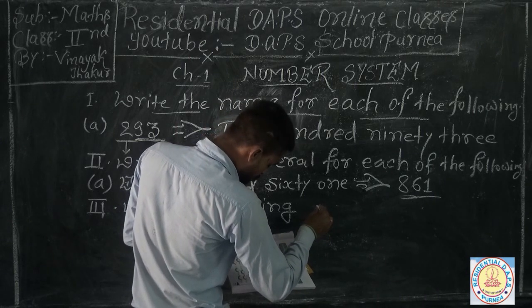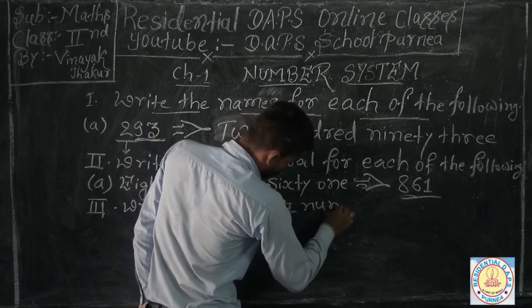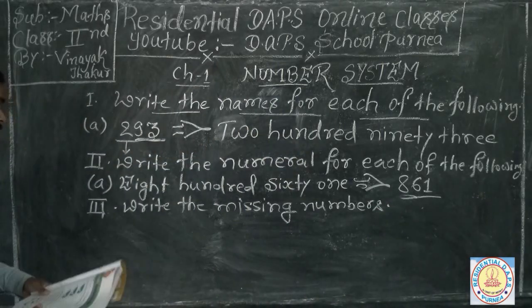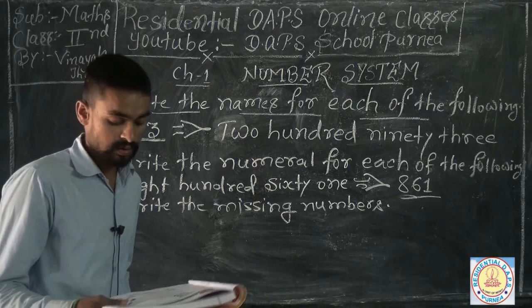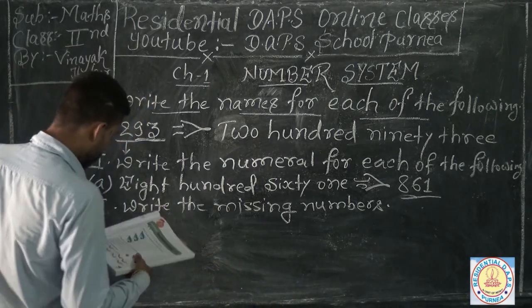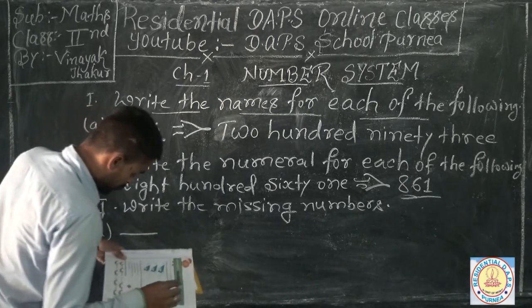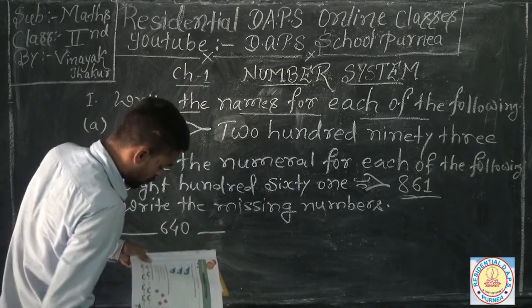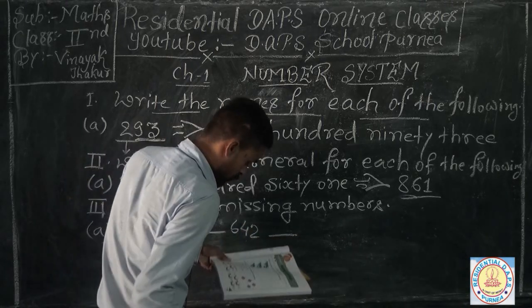So in your third question you have to find your missing numbers. So your first question is 640. Then there's 642.